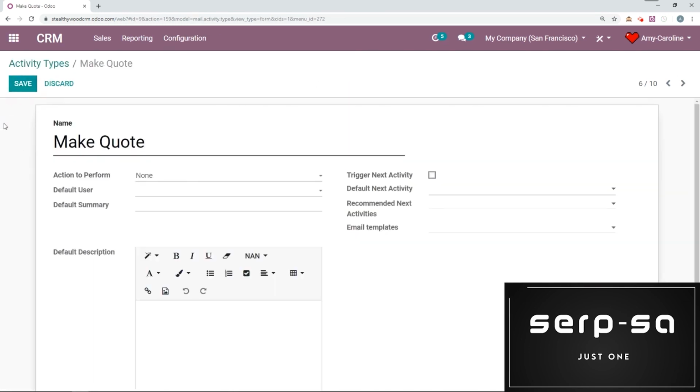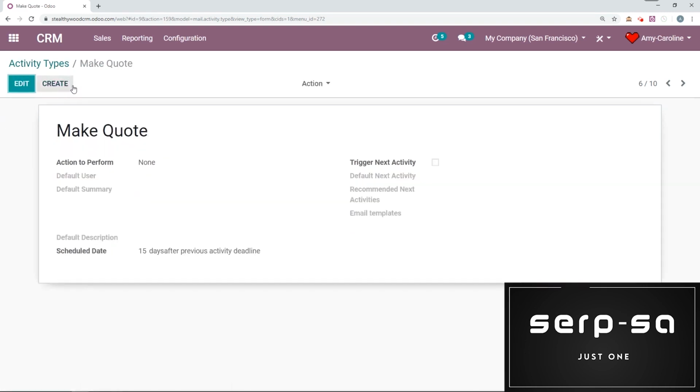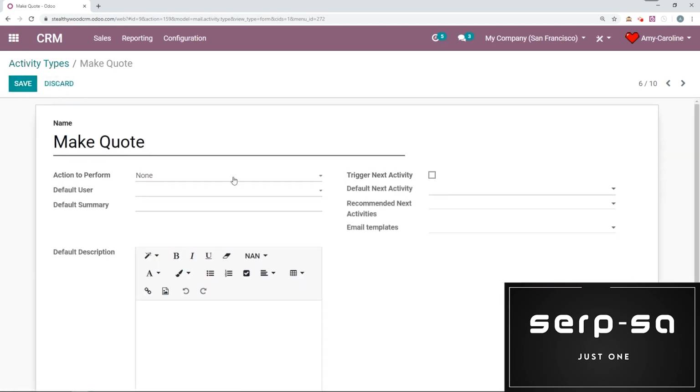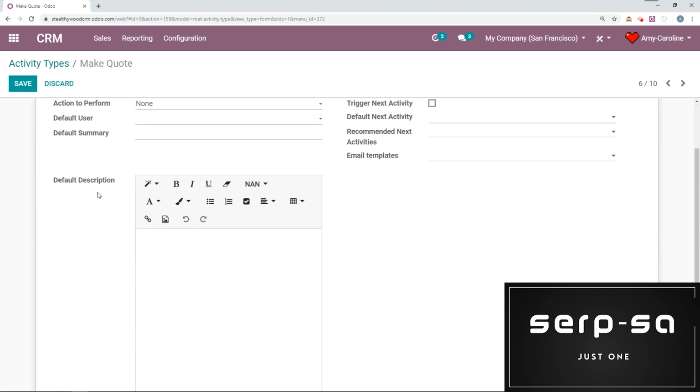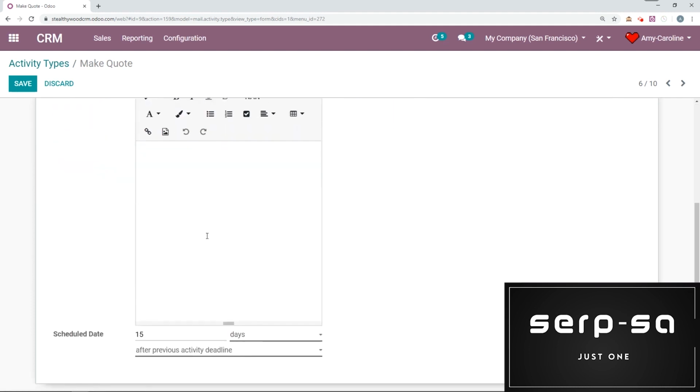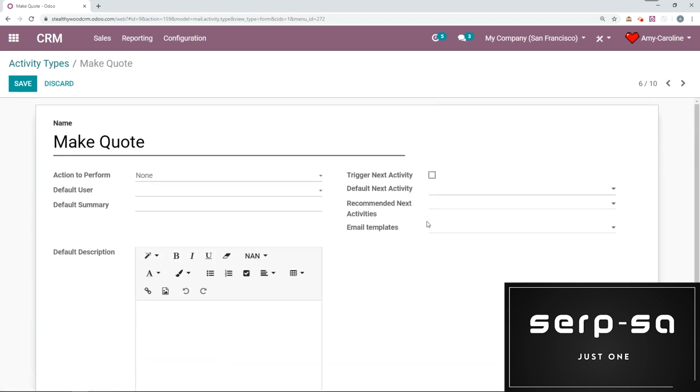So when we do that, we have some options. And of course, we can always create some activities as well. And it's quite simple. You just have to click on the Create button. But let's edit this one that we have here. So first of all, we have the name, Make Quote. It's pretty self-explanatory. All right, we can even add an action to perform, such as upload document, meeting, but I'm going to leave it as none. We can add a default user, a default summary, default description. Okay, we can even have a scheduled date after the previous activity deadline.